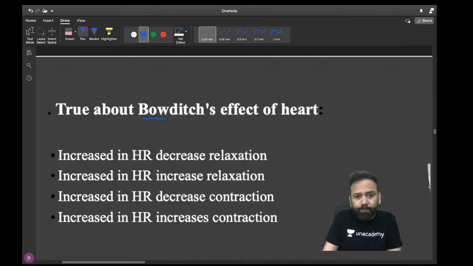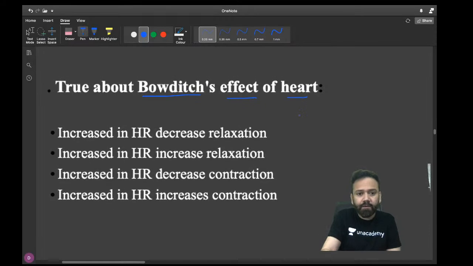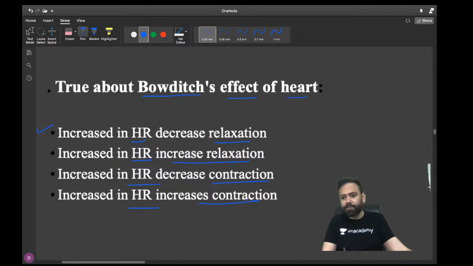What is true about Bowditch effect of the heart? Increase in heart rate decreases relaxation. Increase in heart rate increases relaxation. Increase in heart rate decreases contraction, or increase in heart rate increases contraction. What is your more correct answer?